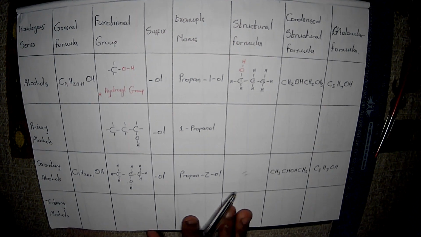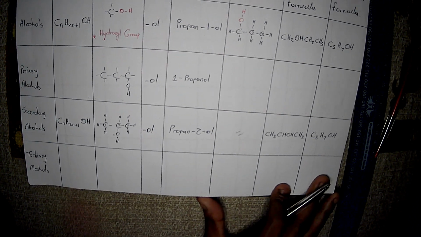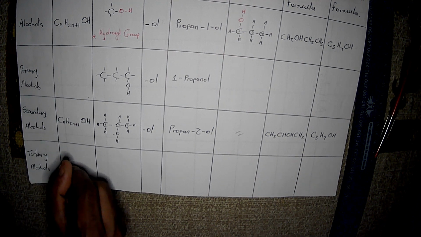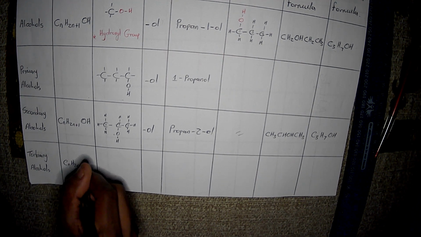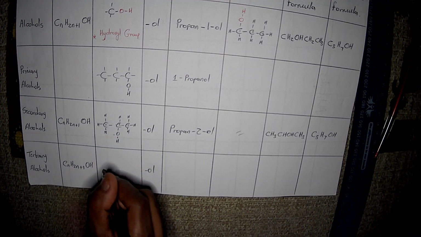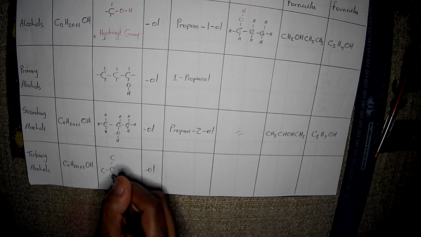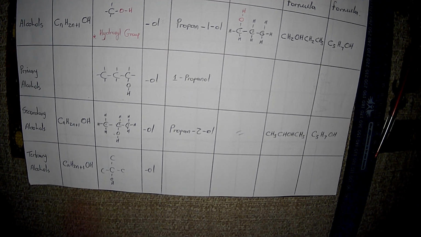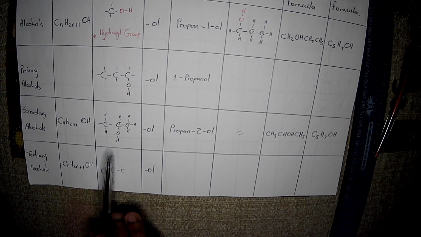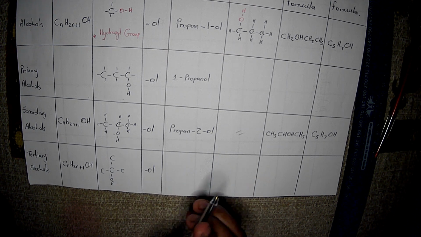Now, our tertiary alcohols becomes interesting. So in this particular case, I'm just going to use butanol, right? So we have CnH2n+1OH, always, right? And our suffix is OL. And in this particular case, okay, let me just do this. So the baseline has to look something like this, right? This would be our functional group. Remember, the name of this functional group is always hydroxyl. Okay, you got this.